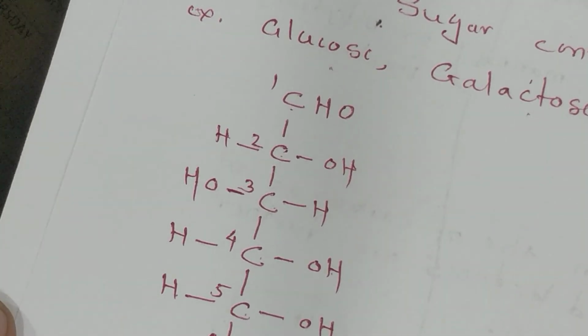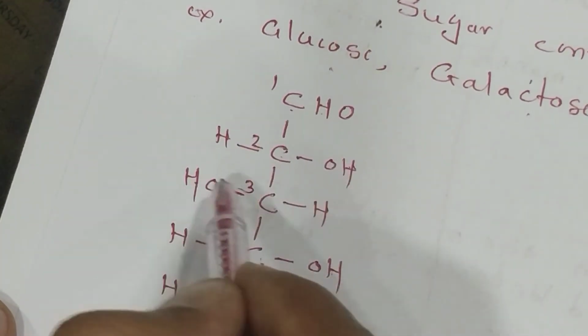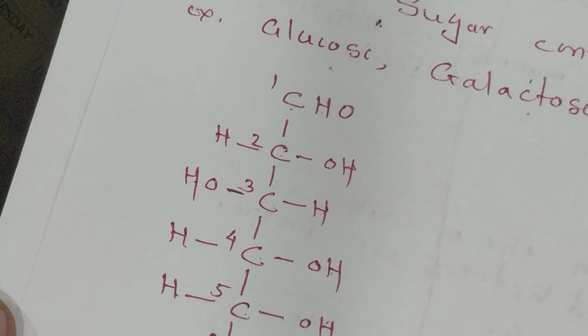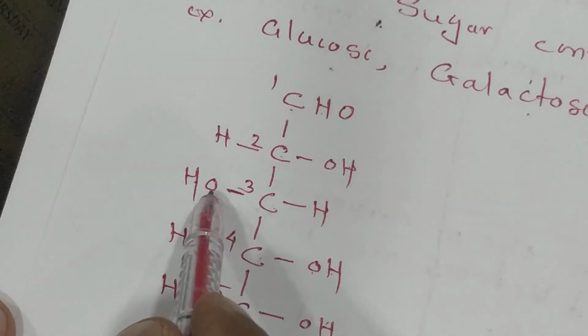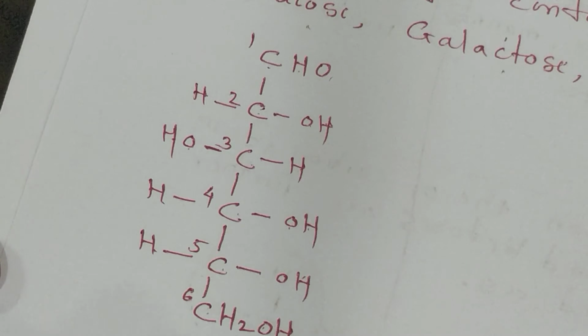H2 6, into 2, 12 hydrogen: 1, 2, 3, 4, 5, 6, 7, 8, 9, 10, 11 and 12. Oxygen 6: 1, 2, 3, 4, 5, 6. Now it's glucose.